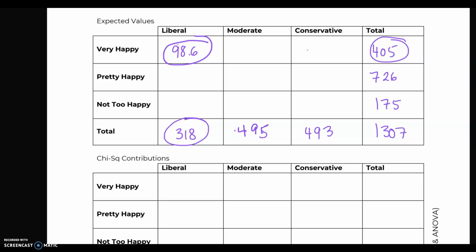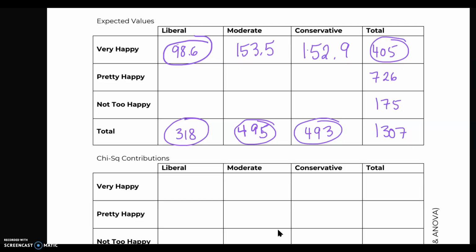Now we multiply 495 times 405 divided by 1,307 to get 153.5. Then we multiply 493 times 405 divided by 1,307. That gives us 152.9. And so on. We do that for every row and column.